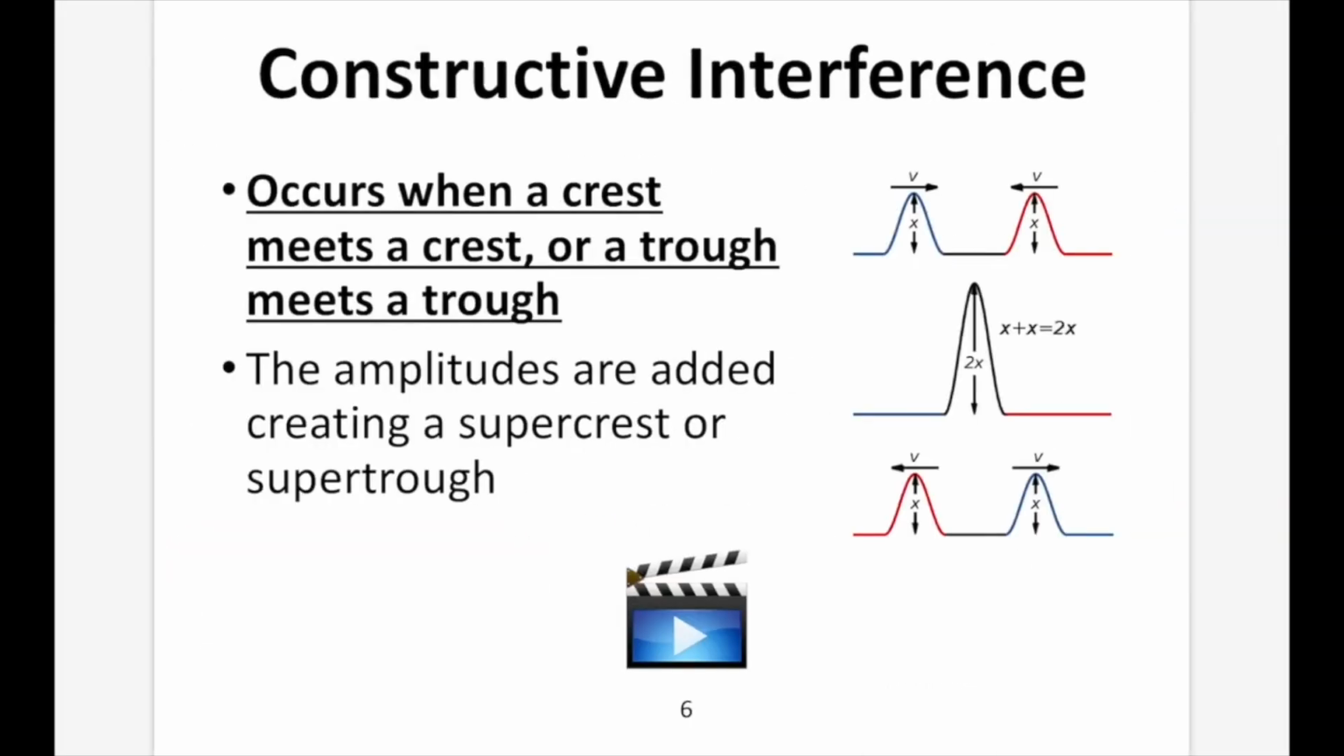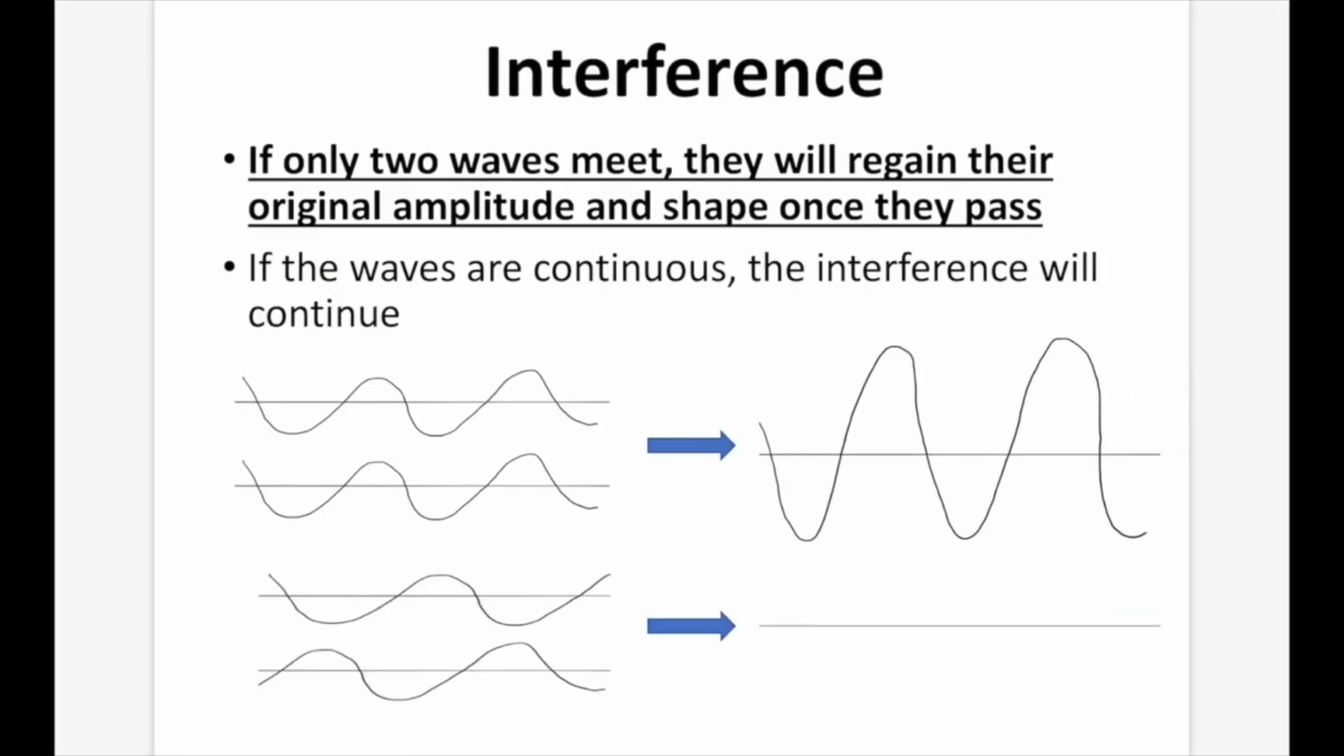Constructive interference. Constructive interference occurs when a crest meets a crest or a trough meets a trough. The amplitudes are added, creating a supercrest or a supertrough. So you can see in the top example, we can consider this a 1x or a plus 1 and another plus 1 coming together. And what happens is that they create a plus 2 or a 2x. It's going to be twice the height, exactly the same shape, because our crests are added together. 1 plus 1 equals 2. So we get a crest that's twice the height of the original ones that came together. And then once they pass, they go their separate ways with their original size and shape.